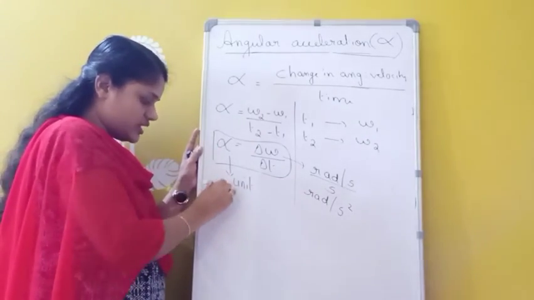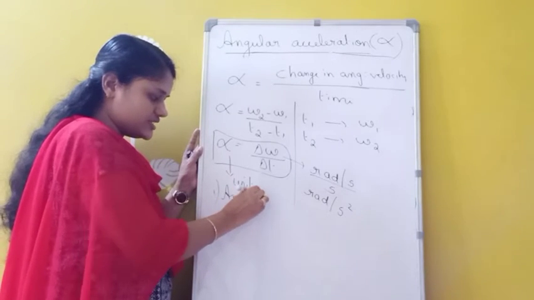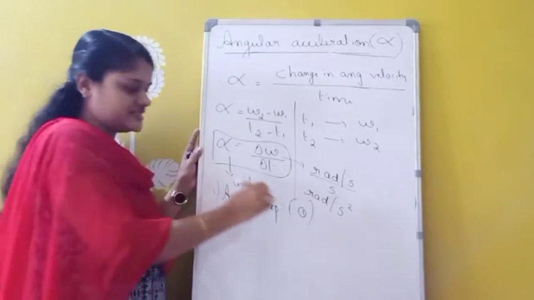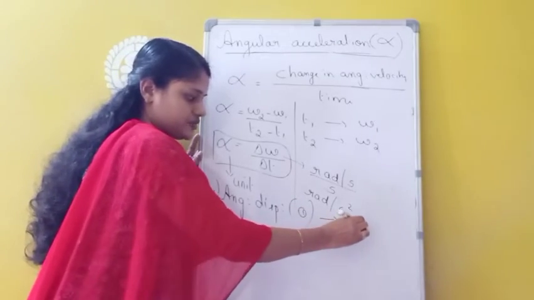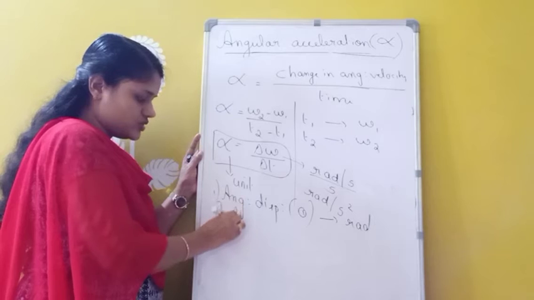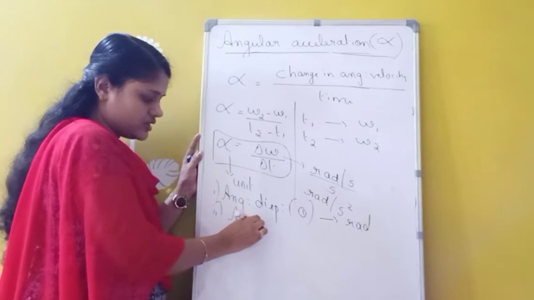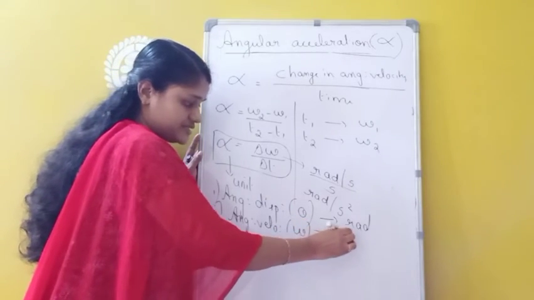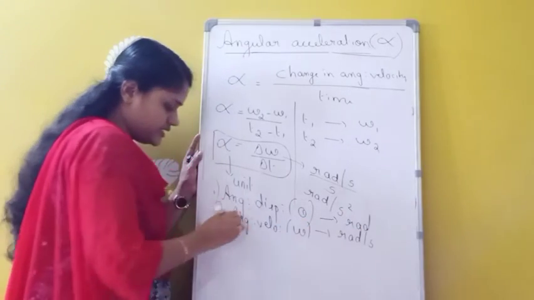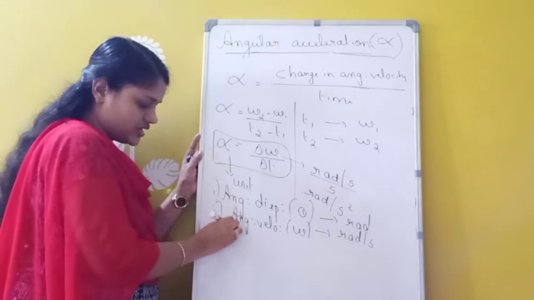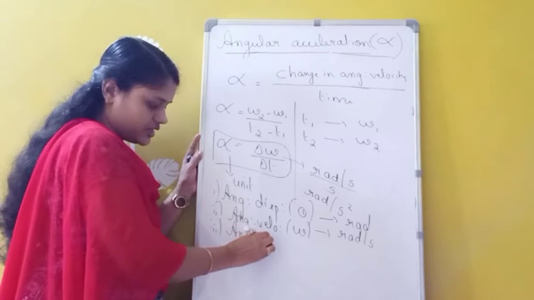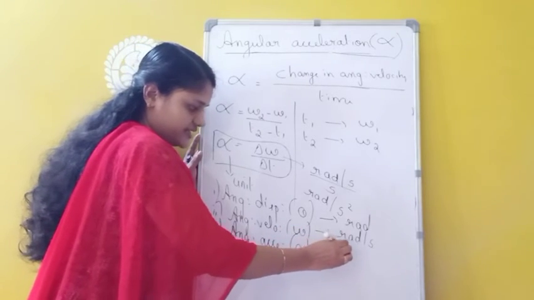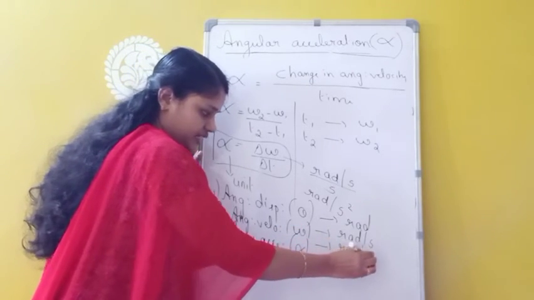So first, we studied angular displacement. The symbol is theta, and the unit is radian. Then we studied angular velocity, symbol omega, unit radian per second. Then we studied angular acceleration, symbol alpha, unit radian per second square.